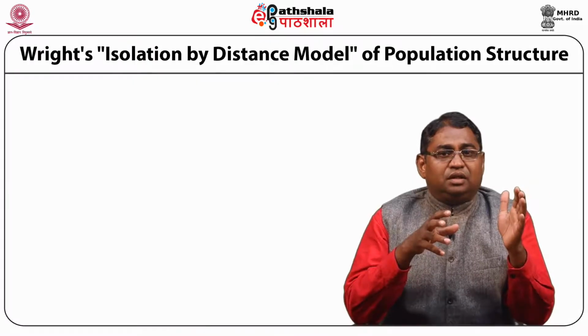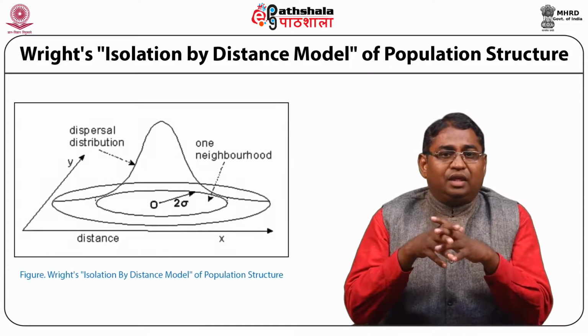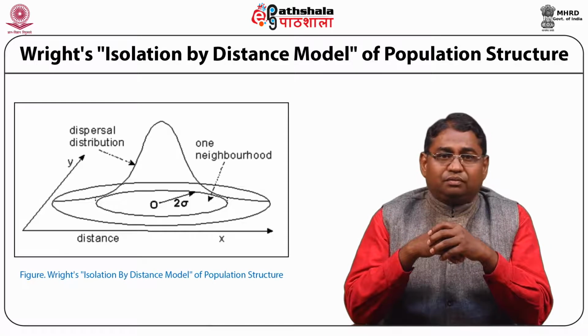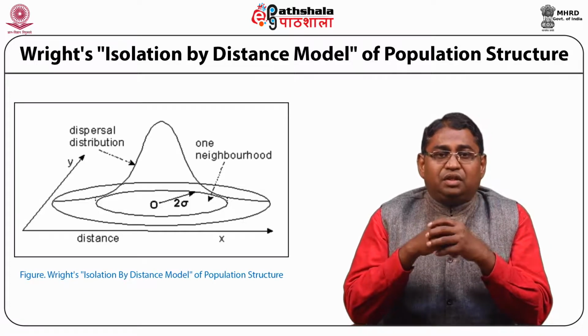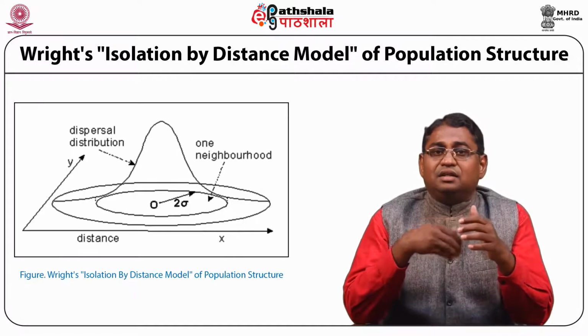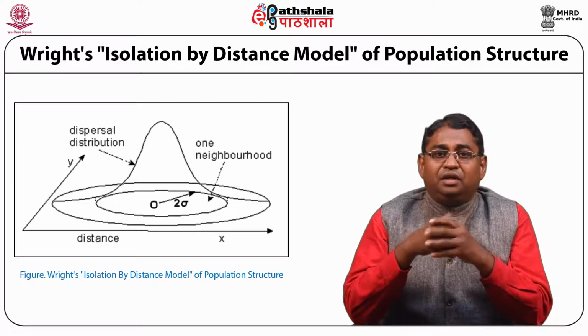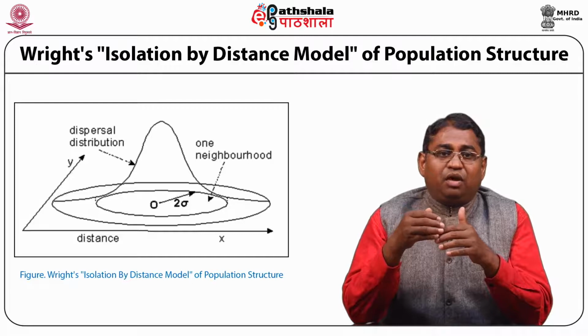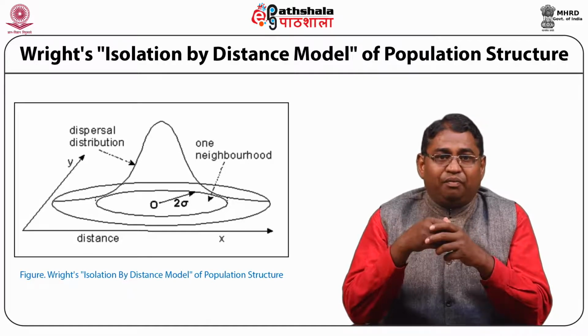To elaborate this model, we have this diagram by which Wright has explained the isolation by distance model of population structure.